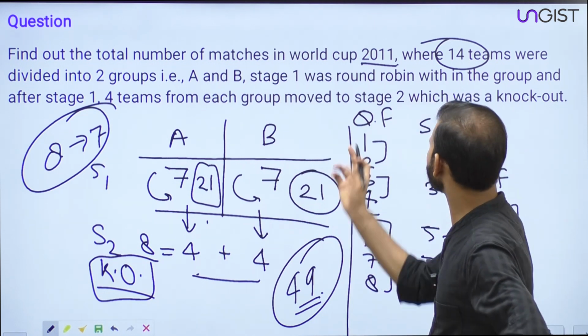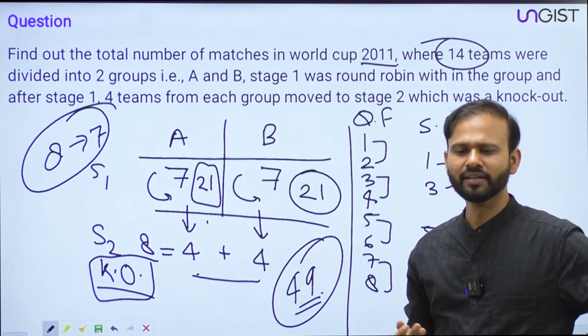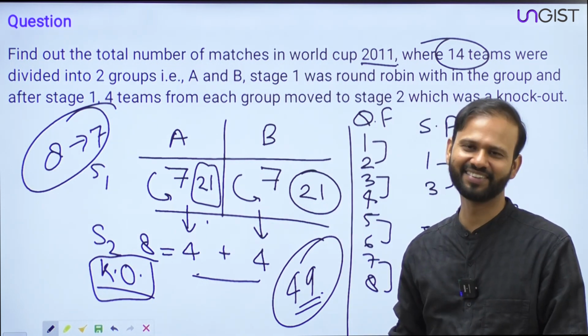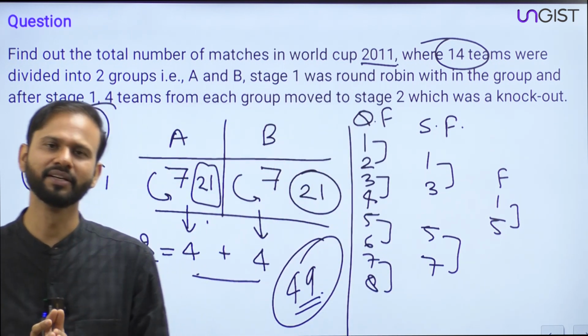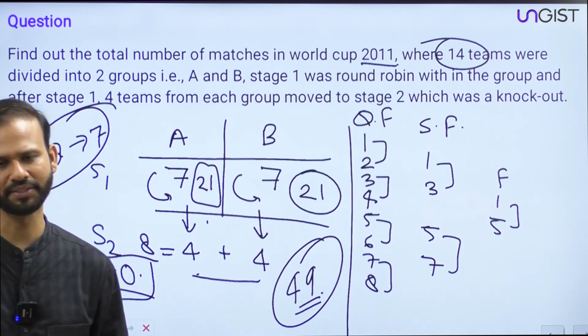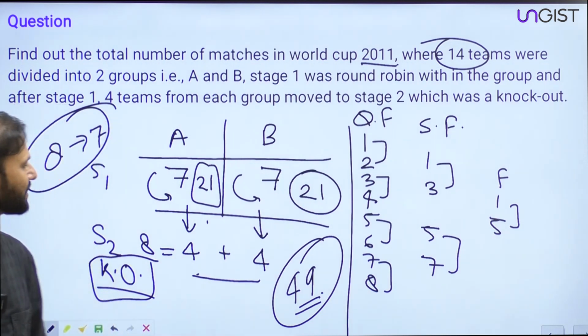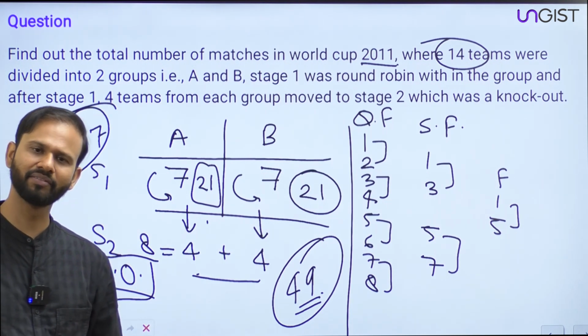Might be वैसे question में इतनी information थी, but anyways, in stage 2 there was no group, right? Guys, please don't get confused. In stage 2 there was no group, right? In stage 2 all the teams were playing in the knockout manner, right? Okay, guys, hope I'm clear to all of you, right? Everybody okay?